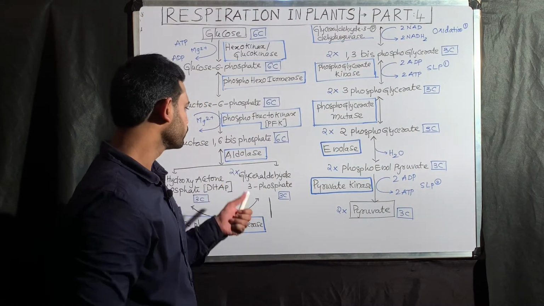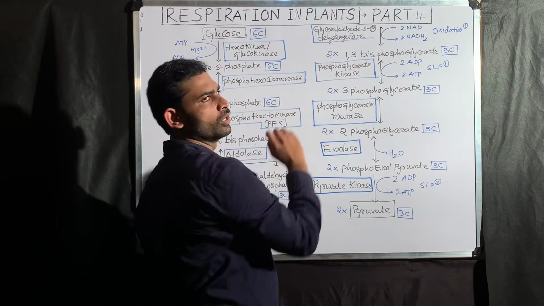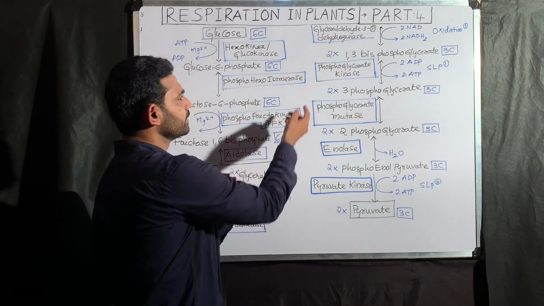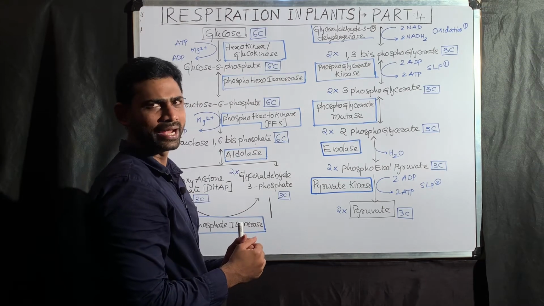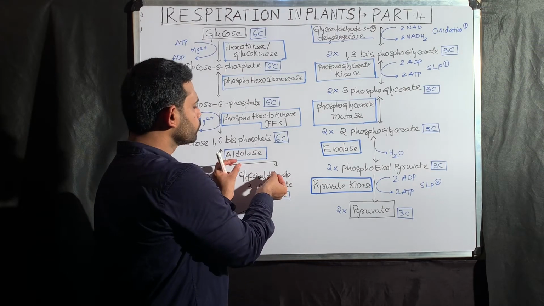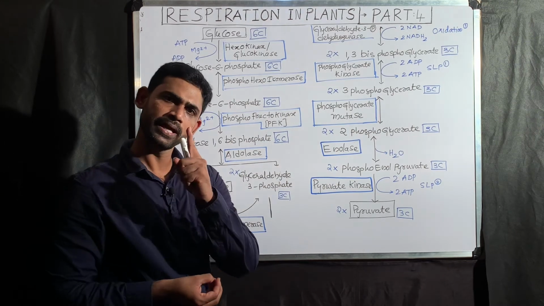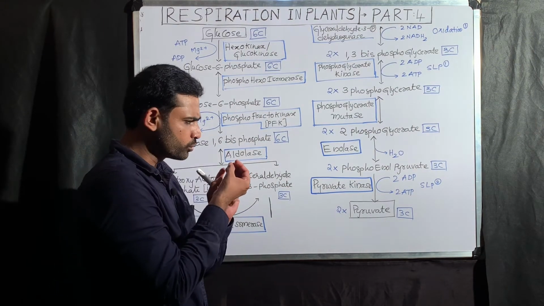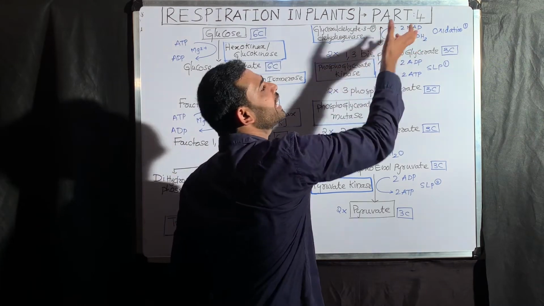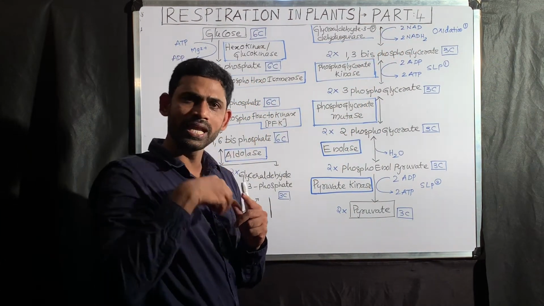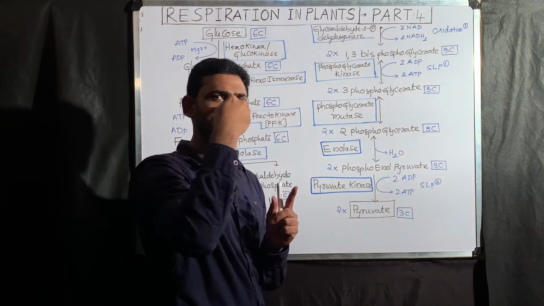Actually, what is this enzyme dehydrogenase doing? For example, you take one molecule. Then you can understand: the glyceraldehyde phosphate dehydrogenase enzyme removes 2 hydrogens from glyceraldehyde 3-phosphate, 2 hydrogens per molecule. Those 2 hydrogens are given to 1 NAD. When the NAD takes those 2 hydrogens, it is converted into NADH2.